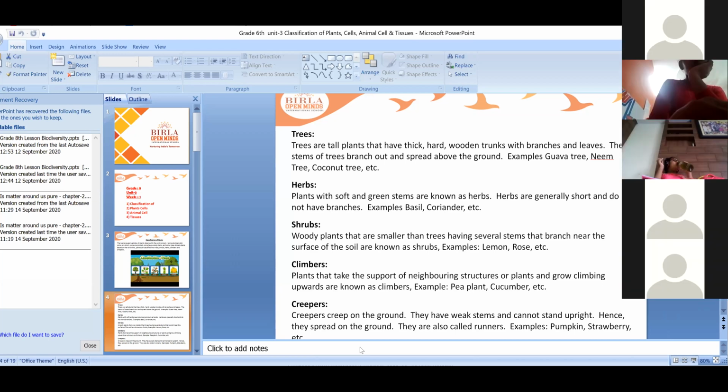Okay, children. If you try to hug a tree, to hold it with your two hands, can you do it? No, because it is very wide, because they are big trees. They have wooden trunks, branches and leaves. So how many parts do you find in a big tree?